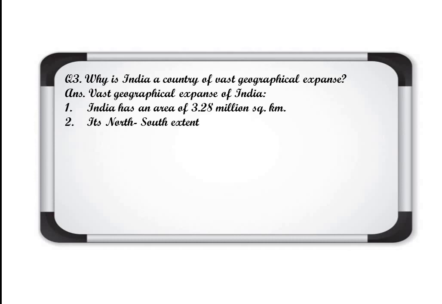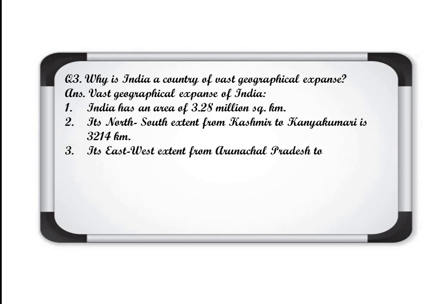Then its north-south extent from Kashmir to Kanyakumari is 3,214 and east to west extent from Arunachal Pradesh to Kutch is 2,933 kilometers. So you will write the complete geographical expanse. And if you remember, we had done the latitudinal and the longitudinal expanse also, that can be asked in 1 mark even. So you can mention that also.